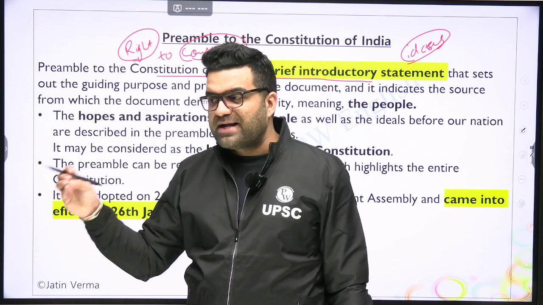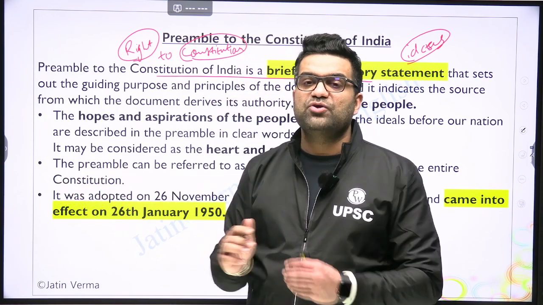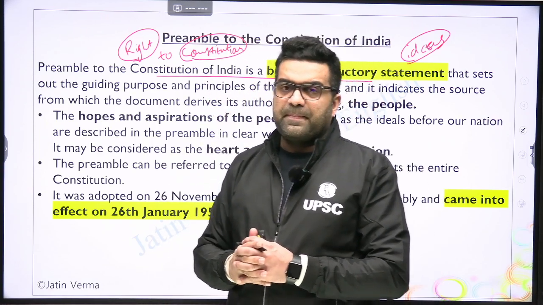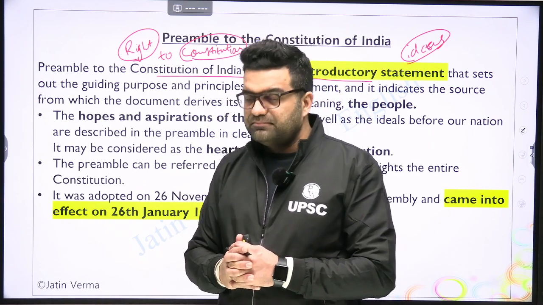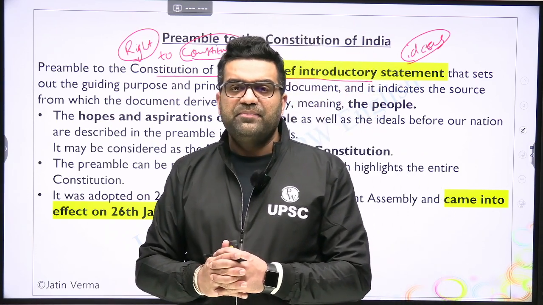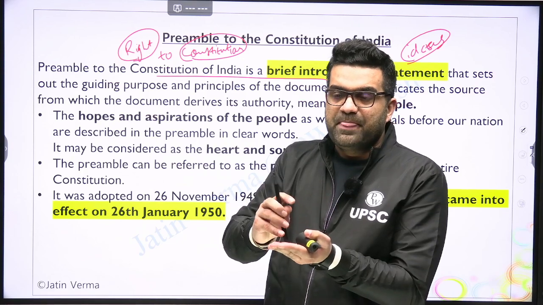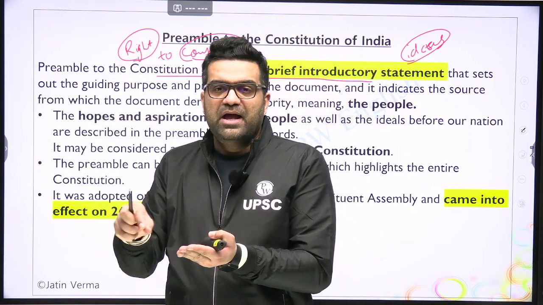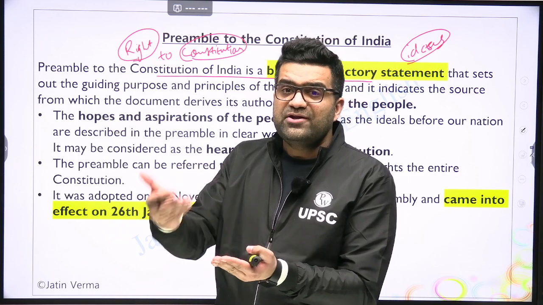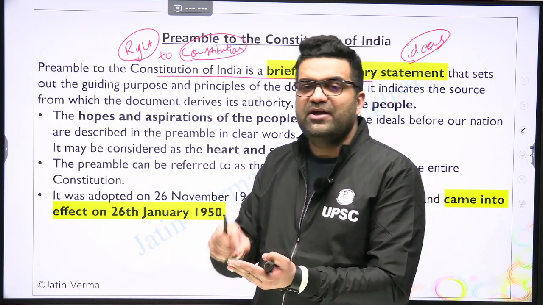Article 21 says right to life and personal liberty. The word right to privacy is not explicitly mentioned in the Constitution. Despite that, how could the judiciary incorporate it into the Constitution, or into Part 3? See, the judiciary can only interpret the Constitution. For it to interpret, there has to be some base, some grain, in order for the seed to grow, for the sapling to grow out of it, for the right to be given birth out of it. Any right to be identified needs some base in the Constitution.